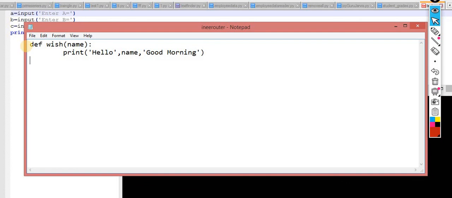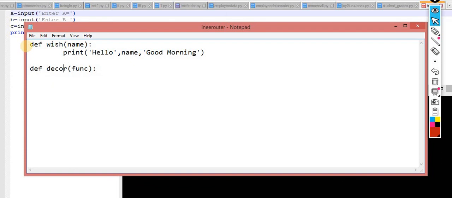Now again I am making one more function. This function name is decor, def decor, and it takes a function as an argument. This function takes a function as an argument. Just keep this point in mind. This decor is not a keyword. You can use your own name, anything that you like, but for reference I am taking decor.